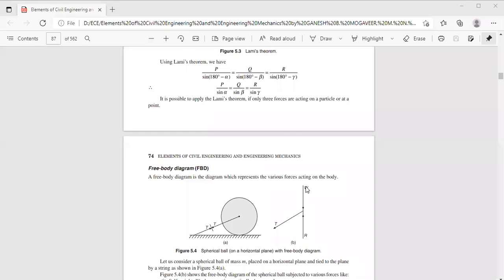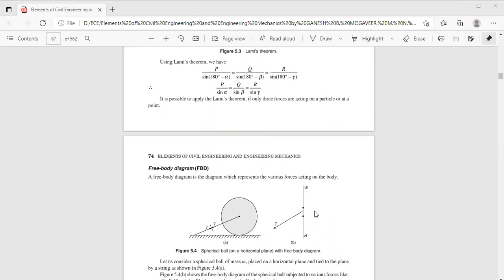Then we have to look at whether it is a concurrent force system or a non-concurrent force system. If it is a concurrent force system, then you have to select the reference axes, x and y axis, about which you are going to find the sum of horizontal components, which must be equal to 0, and the sum of vertical components, which must be equal to 0. Hence, the resultant of all the forces is 0 in case of a concurrent force system.